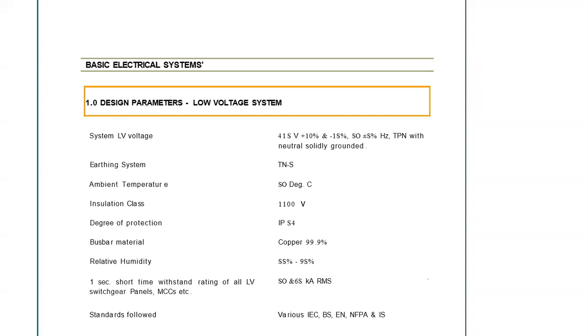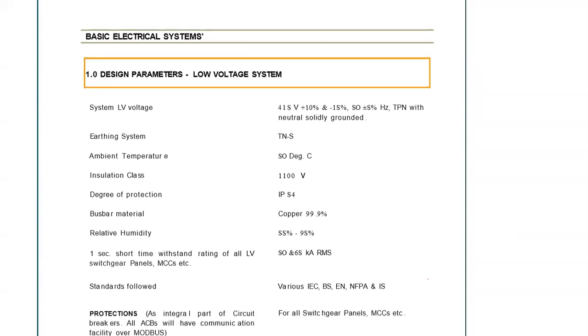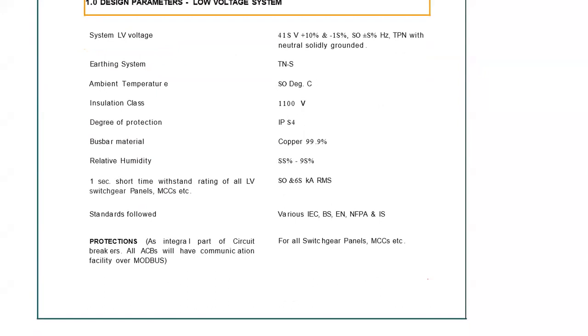Busbar material, in case of panel, it can be copper as well as aluminum also. In case where we mainly use TTA assembled panels, like type tested panels, their busbar is always copper. So I have mentioned here copper. Relative humidity 55 to 60%. Next is short circuit withstand. This is what is generally followed for system fault level identification. Mostly in the present scenario, we consider 50 K and 65 K RMS.